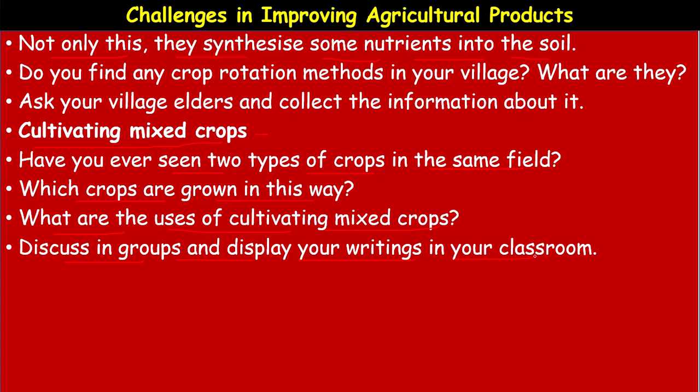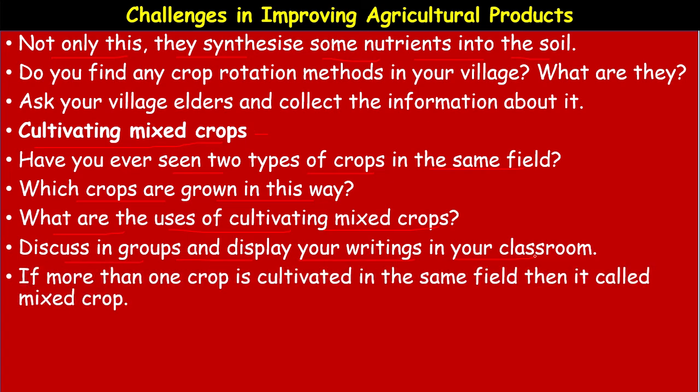Okay. Field survey, whenever you go to the village. So, as a part of the lesson, the knowledge which you have gained in the class, challenges in improving agriculture products. Okay, you can prepare a project, prepare a report, put it on paper and come to the class. Let us discuss with your friends and the teacher. Okay, if more than one crop is cultivated in the same field, then it is called a mixed crop. What is a mixed crop?